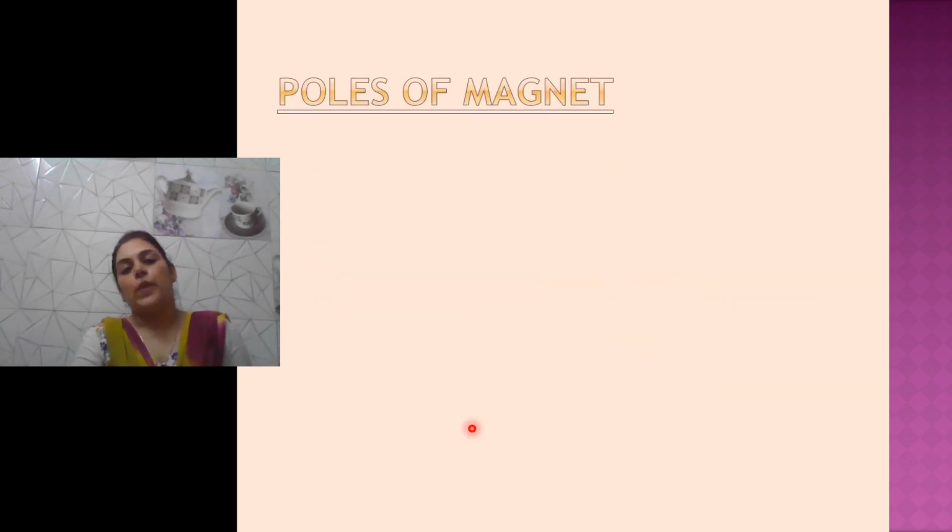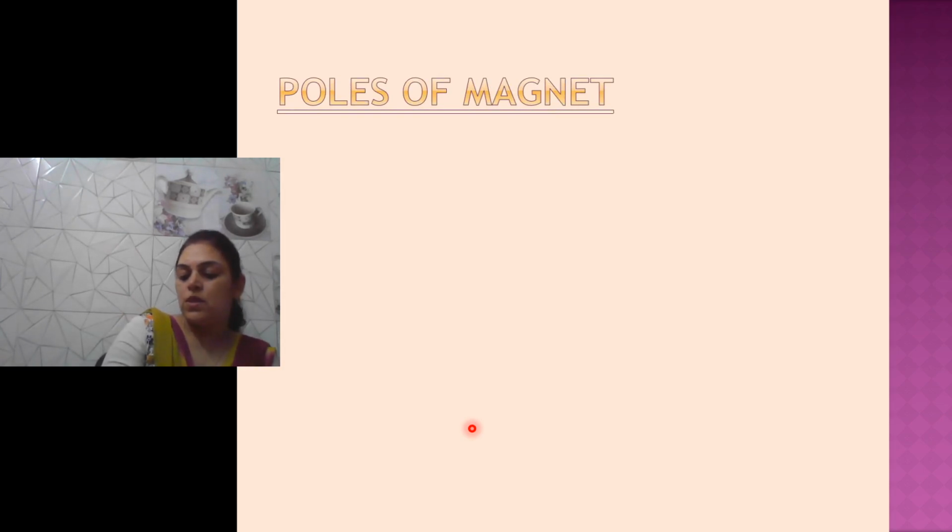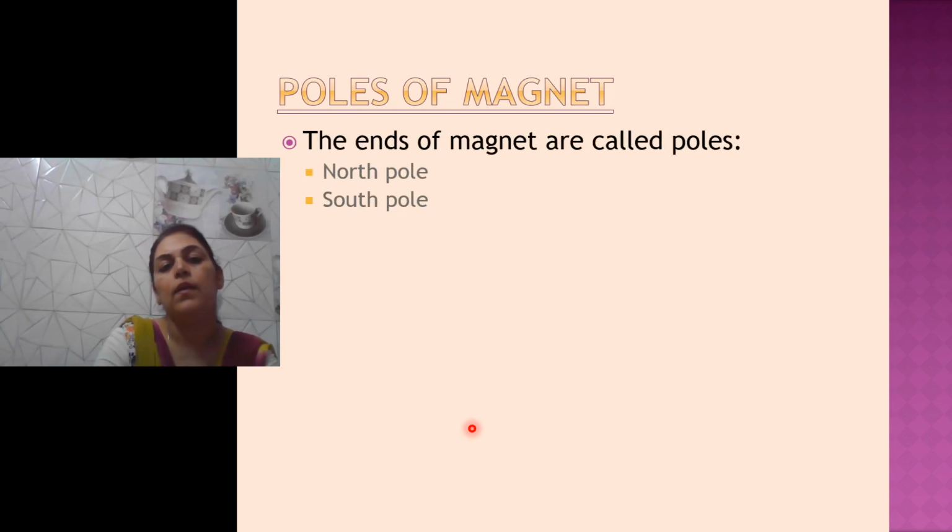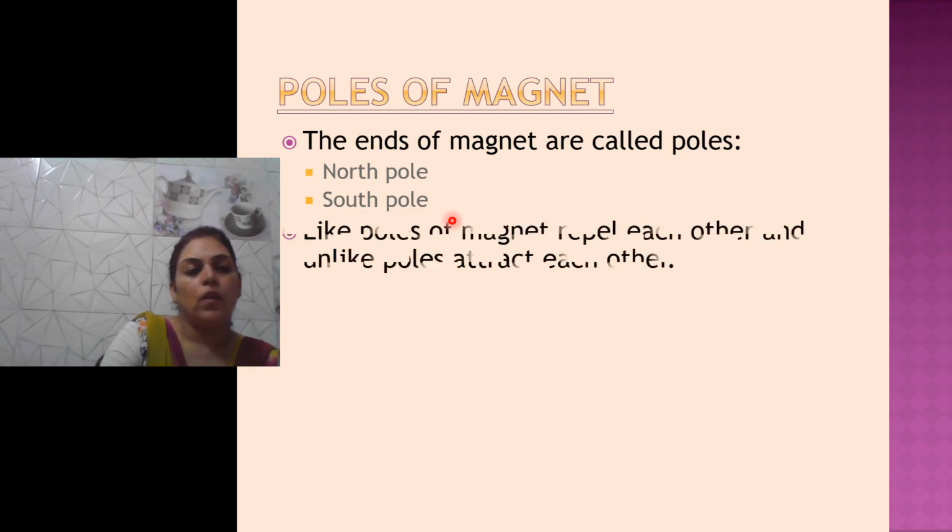Alright, now see next, poles of magnet. Poles means the corner, the end part, the terminal parts of a magnet. The end part of a magnet is called a pole: north pole and south pole.